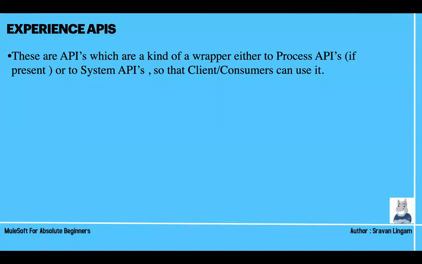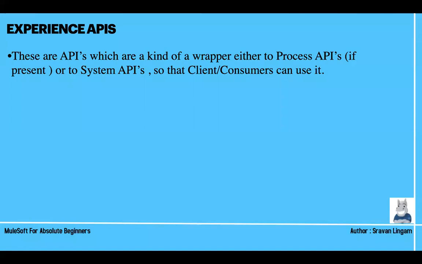Whatever happens internally, suppose we are interacting with a database internally, and for some reason the database is down. If I'm exposing my system API directly to the client, suppose our database is down because the password is wrong or the password is expired. Now, when you're clicking on sports news in the web page, it will say the JDBC connection is gone, your password is expired. When you are a layman or a non-technical person, what do you know about databases? Other than IT guys, no one knows what a database is. So experience APIs, what we will do is modify the data in a customer user-friendly way.